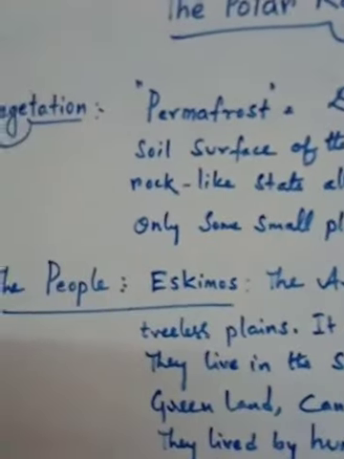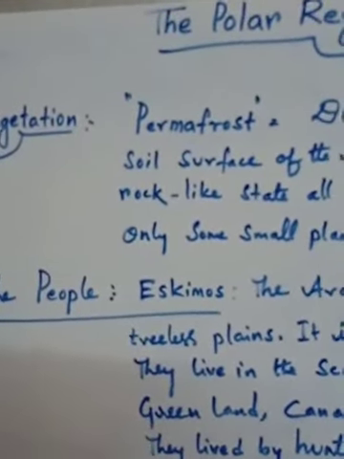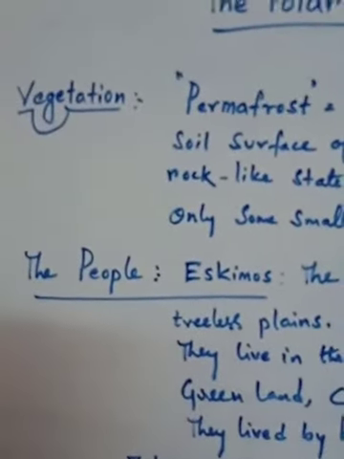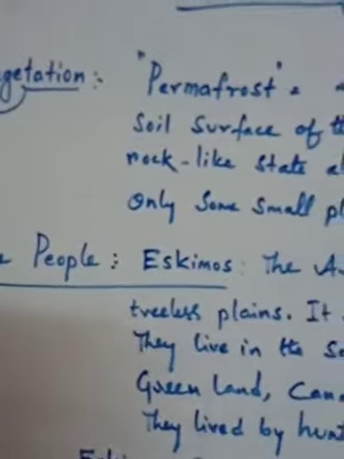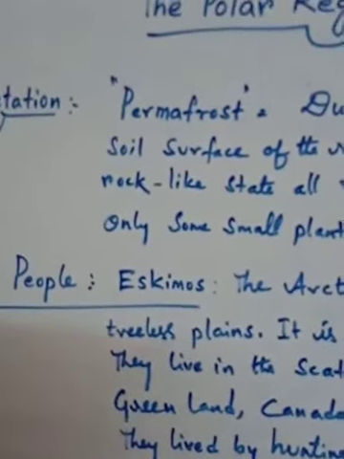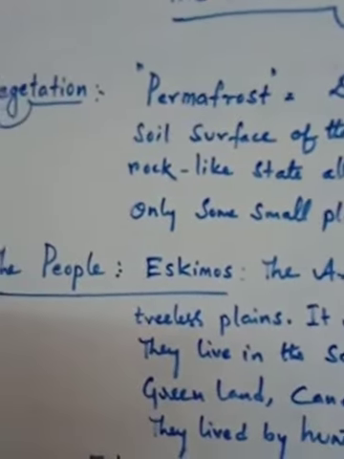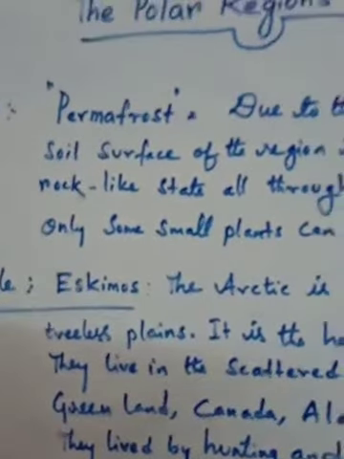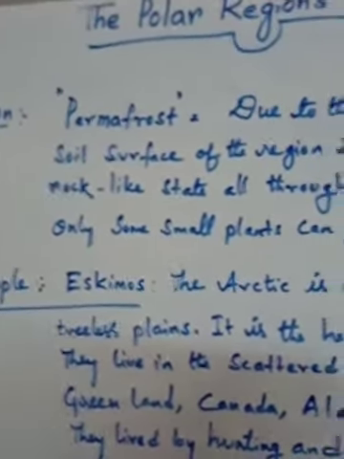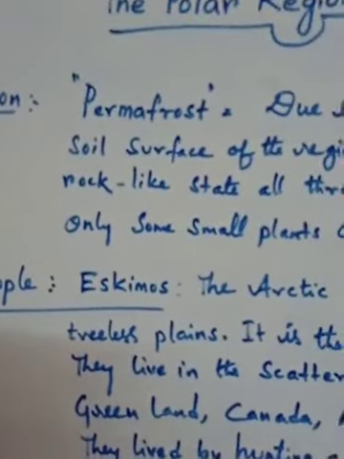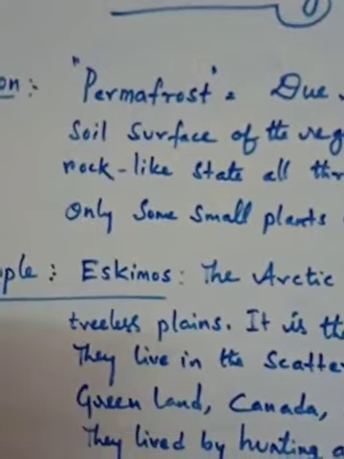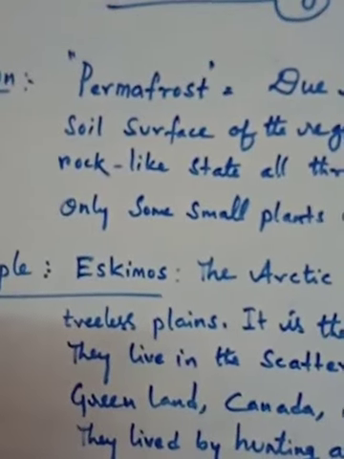Already I gave the climatical conditions in the tundra region. What type of climatical conditions are there? In winter season, this area is completely covered with fog, and the landform was covered with ice.